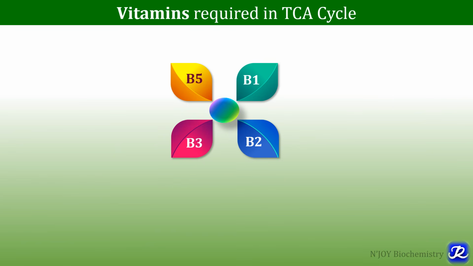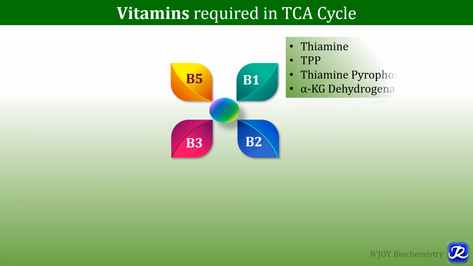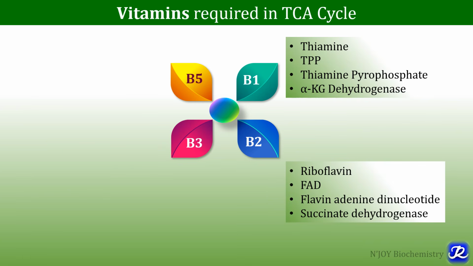Vitamins play a very important role in the TCA cycle. Now, which are those vitamins required in the TCA cycle? Those are vitamin B1, that is thiamine, B2 riboflavin, B3 niacin and B5 pantothenic acid. Vitamin B1 gives the coenzyme thiamine pyrophosphate, which is the cofactor of the enzyme alpha ketoglutarate dehydrogenase. FAD is derived from riboflavin. It is flavin adenine dinucleotide and it is required in the succinate dehydrogenase reaction.